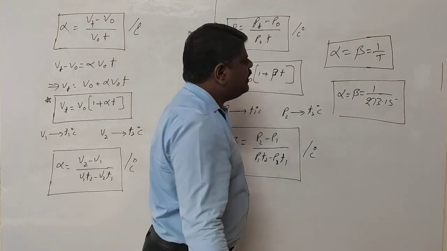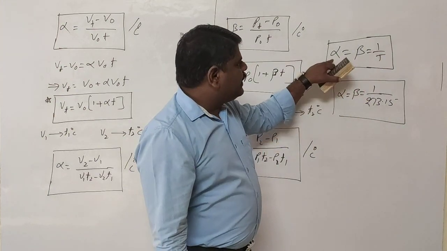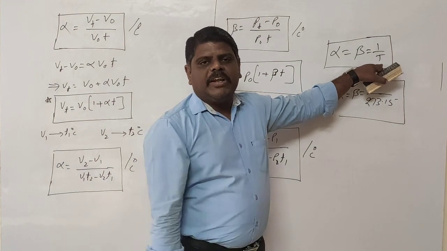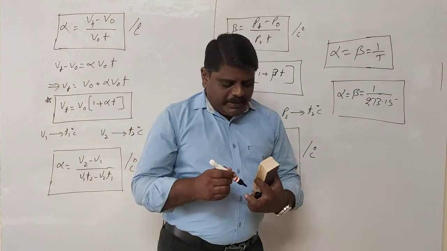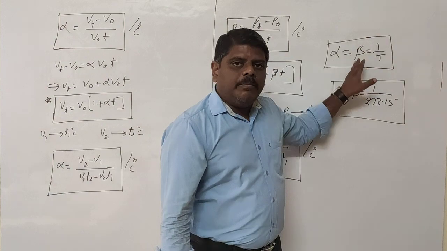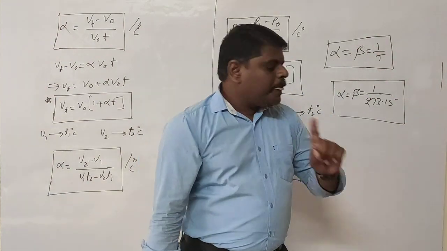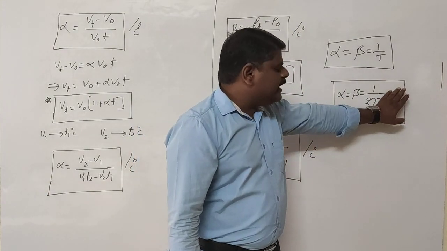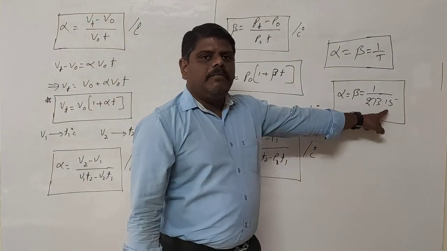There is a derivation for the relation between alpha and beta, where we have to show that alpha is equal to 1 by T. That derivation is very important for the 3 marks question. In the next class we are going to discuss the derivation part. Up to now you can remember that the relation between alpha and beta is that both are equal, and both are equal to 1 by T. T represents the absolute temperature, with the value 273.15. Actually you can take 273, but if you want to write the exact value, you have to take 273.15.